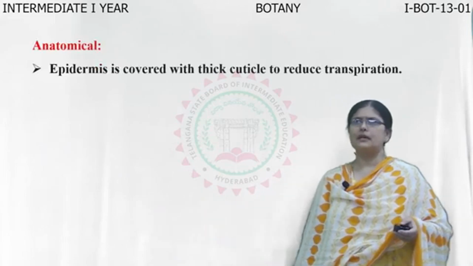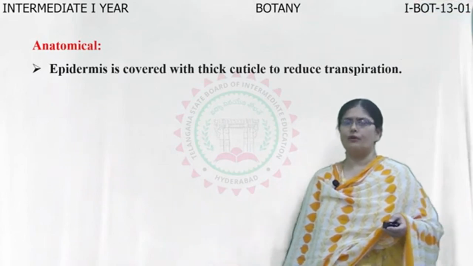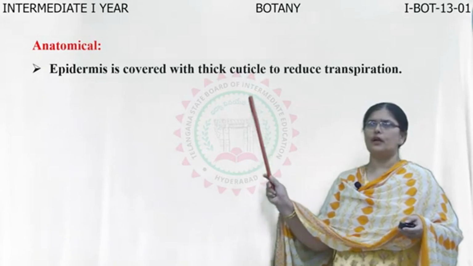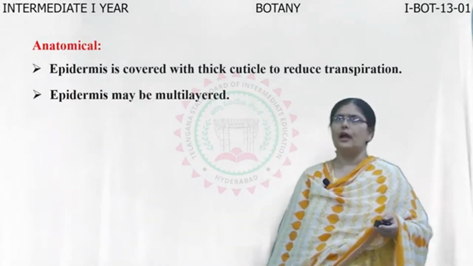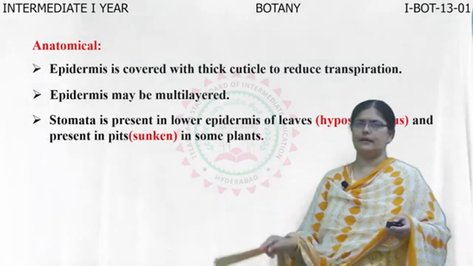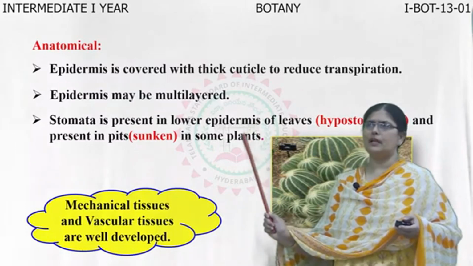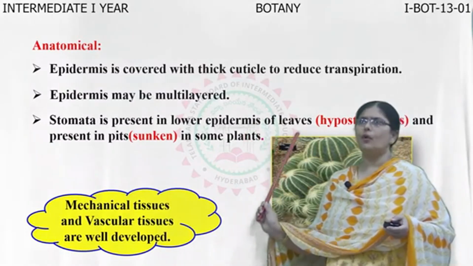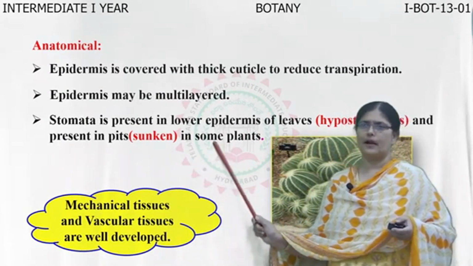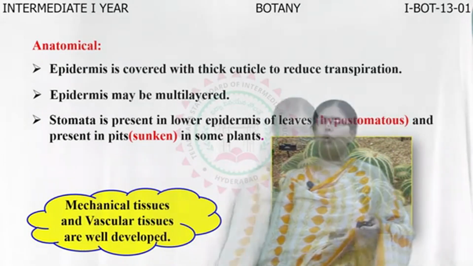Now, if we observe the anatomical features or adaptations in xerophytes, we have already seen in the T.S. of Nerium leaf that epidermis is covered with thick cuticle to reduce transpiration, and most of the xerophytes show epidermis which is multi-layered. Stomata is seen mostly in the lower epidermis of the leaf, which is hypostomatal, and mostly it is present in pits. Therefore, the stomata is called as sunken stomata. Mechanical tissues and vascular tissues are highly developed in all.